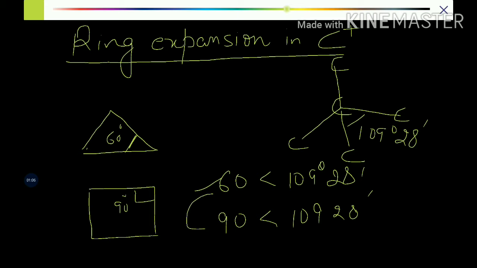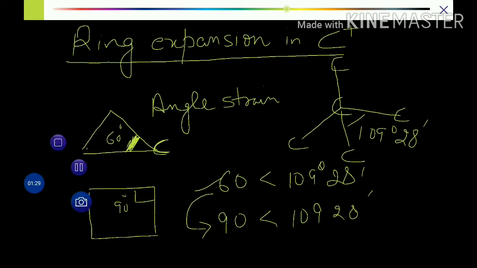So 60 will try to open up to 90 and 90 will try to open up to 120 and so on, to relieve this strain, which is known as angle strain. The carbon wanted bond angle 109 degree, but the bond angle is very less, making this ring highly unstable. So this ring would like to open up to a more stable system.